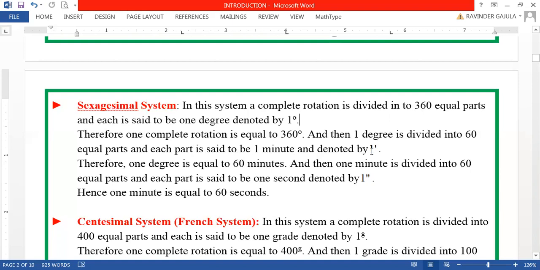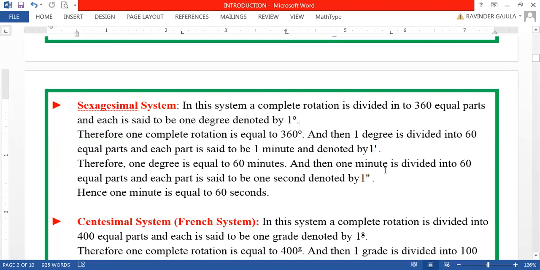Therefore, 1 degree is equal to 60 minutes, because a degree is divided into 60 equal parts and each part is said to be 1 minute.